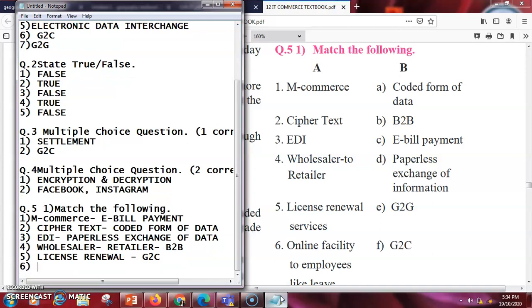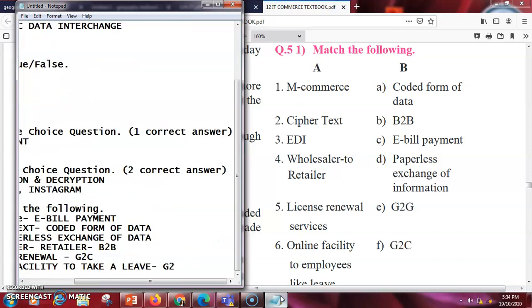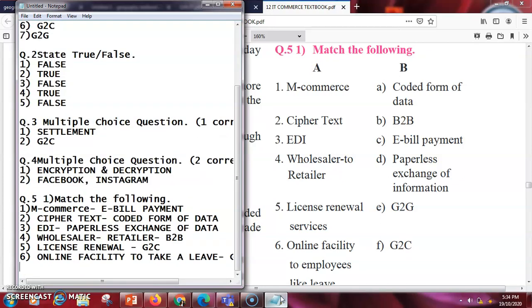Next will be the online facility for an employee to take a leave. So this is going to be G2E. It is going to be between government and the employee. After that, the last one, the seventh one, is government agencies share the same data. So government shares the data. So this is a case of G2G.